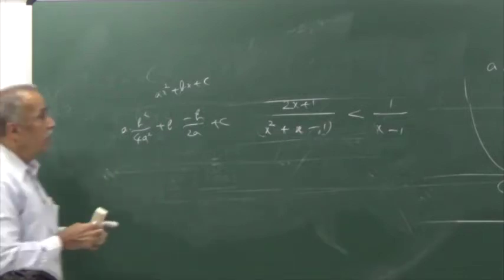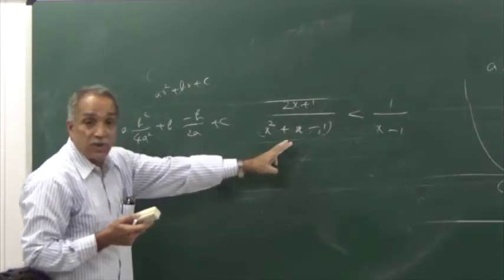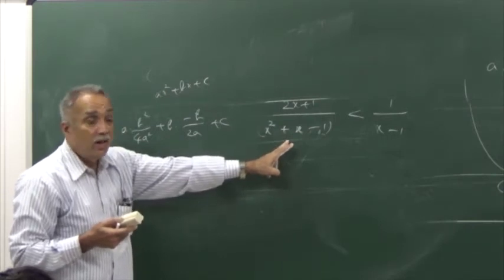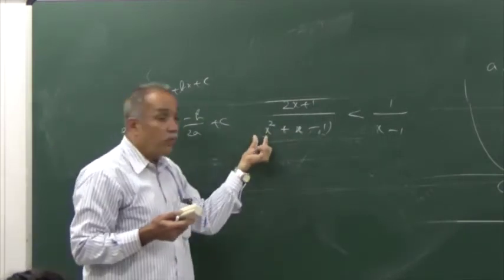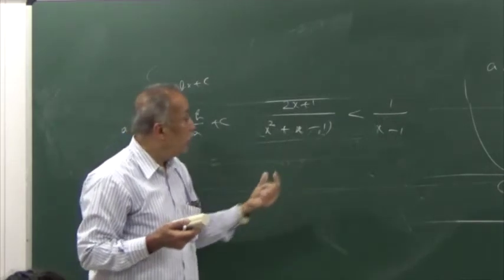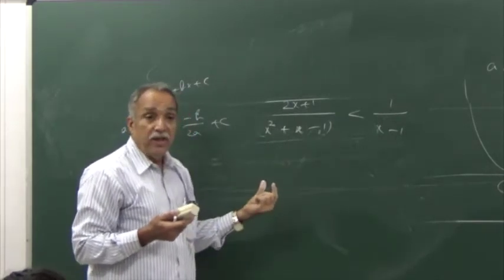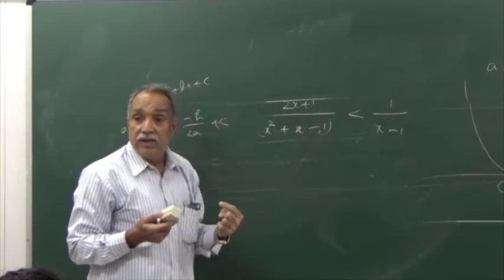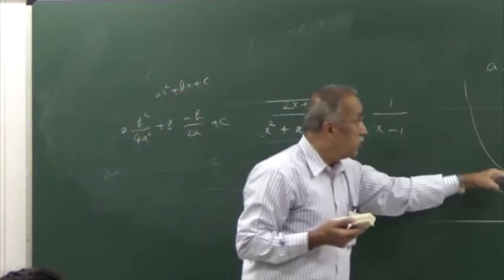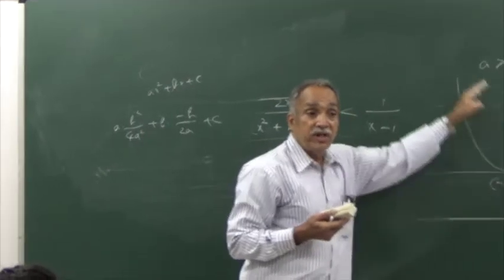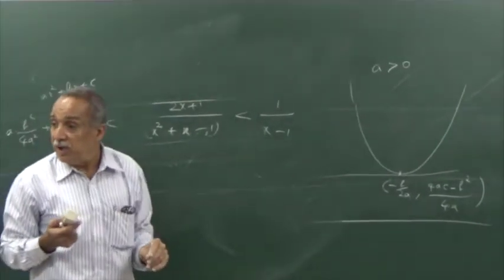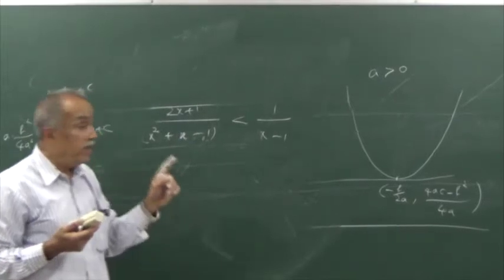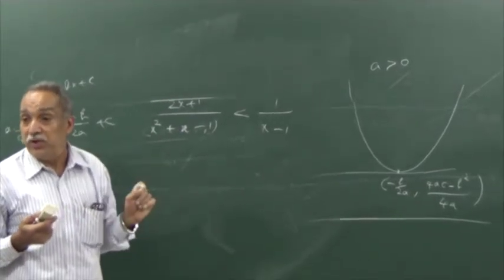What about the sign of this expression? What about the sign of 4a? Positive. What about 4ac minus b square? Negative. That means the point is below the x-axis. That means our expression is partly positive, partly negative. We need to find when it is positive and when it is negative.